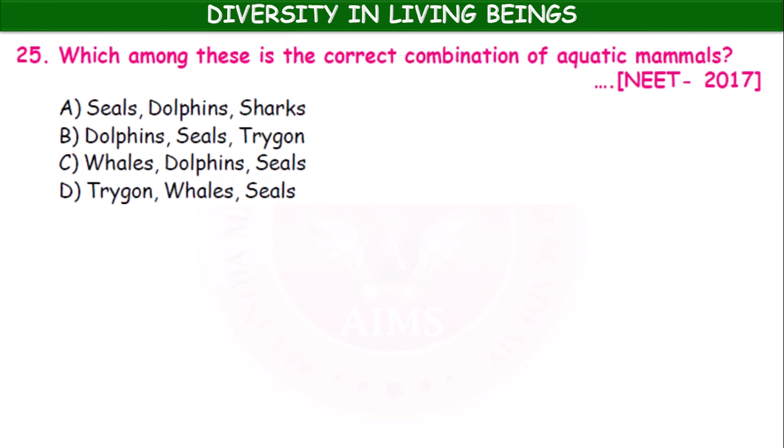Okay. Which among these is the correct combination of aquatic animals? Seals, dolphins, sharks. Dolphins, seals, trigon. Whales, dolphins, seals. Trigon, whales, seals. So here the whales, dolphins and seals, these are all aquatic mammals.